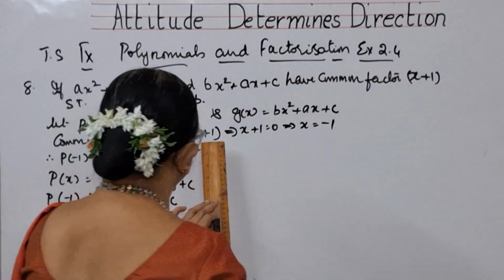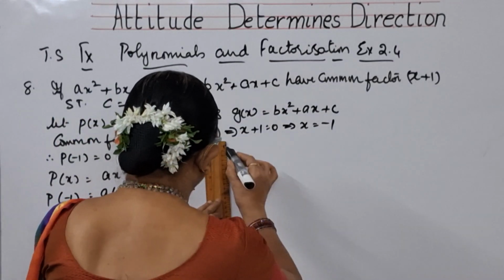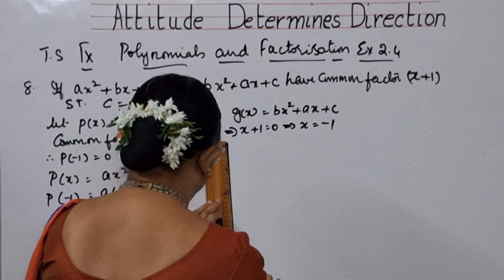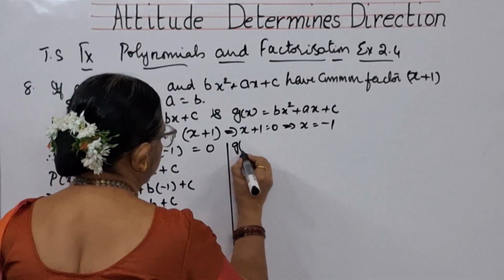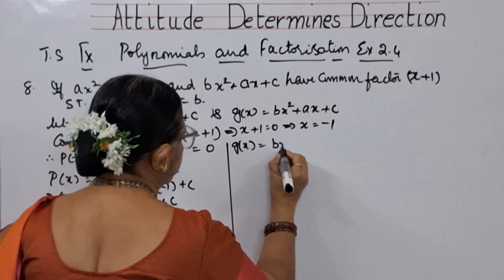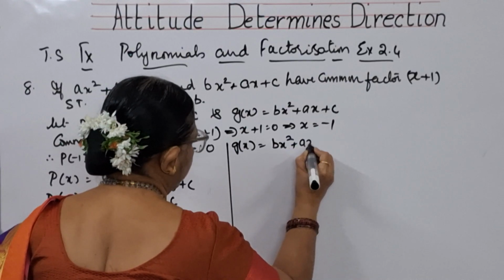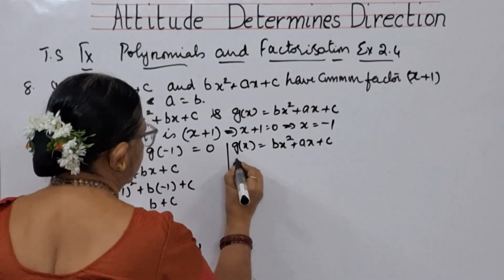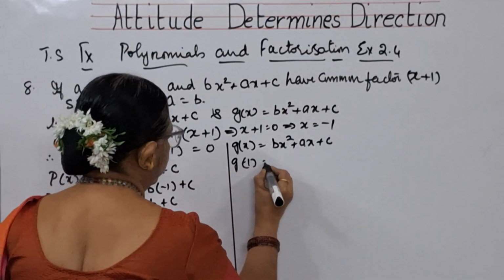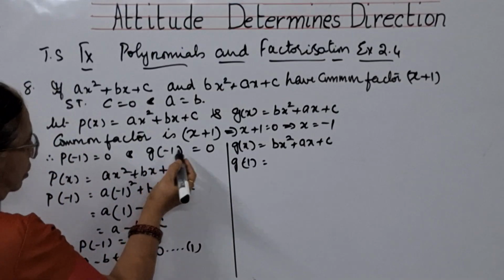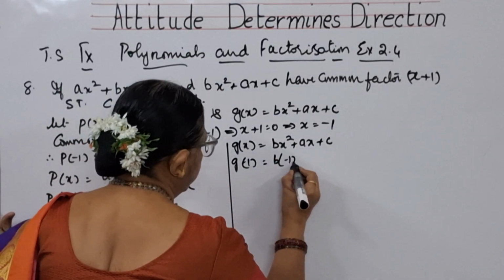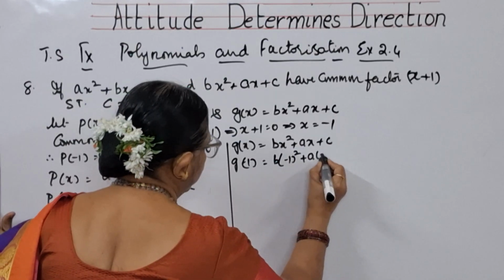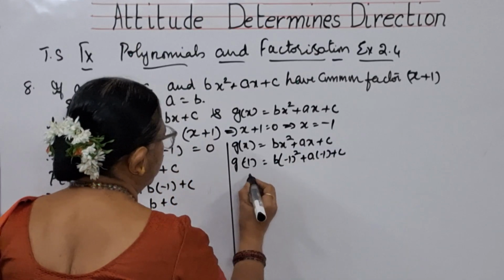Now, let us continue with the next part, that is, let us go to g of x. What is g of x? bx square plus ax plus c. Now g of minus 1, because we have talked about it, g of minus 1 is equal to 0. So what is g of minus 1? b into minus 1 whole square plus a into minus 1 plus c.